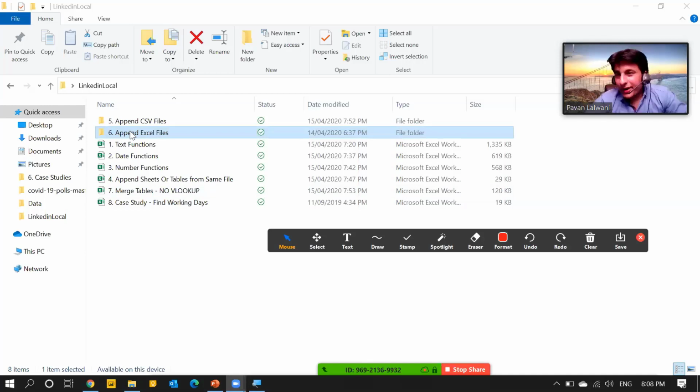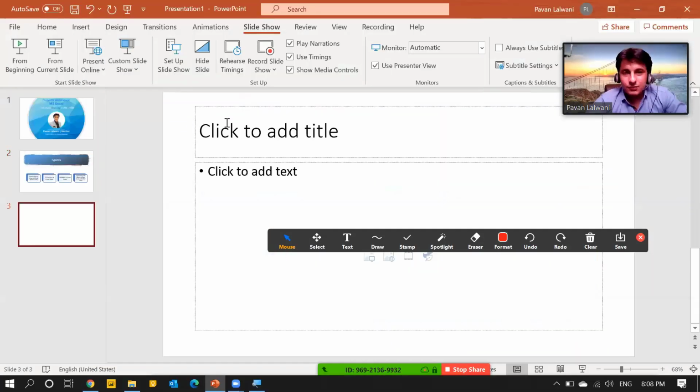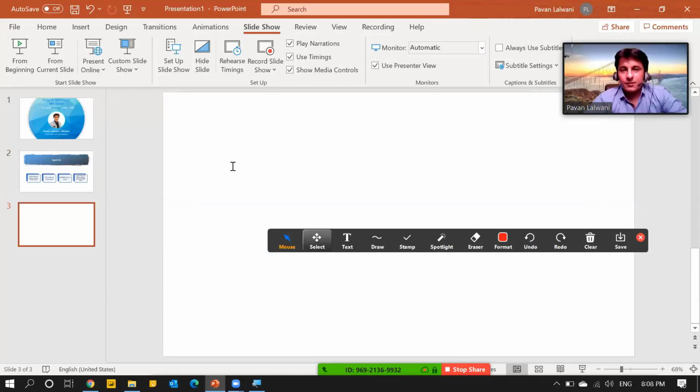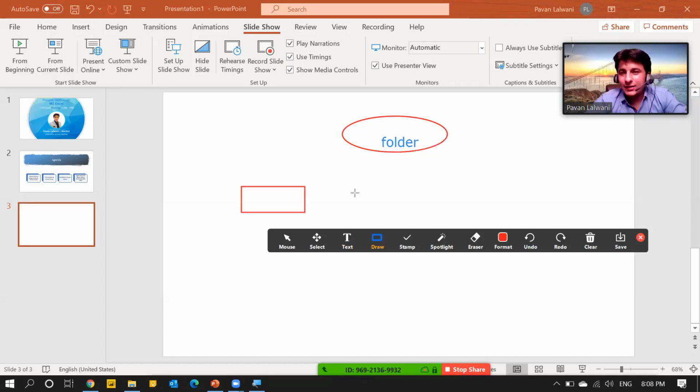Append Excel files. This is the topic here. Why have I taken this topic? This might be useful. I'll try to draw; I'm not good at drawing. So I have kept a folder, and in that folder I have many files. Let's say I have Excel files, CSV files, a PDF file, and a Word document. These 4 files I have.